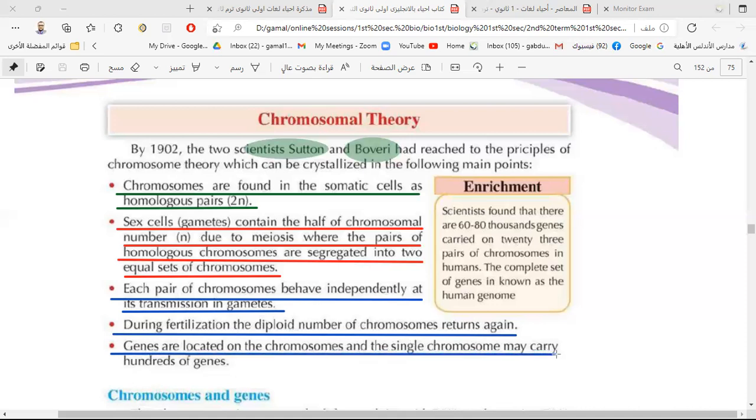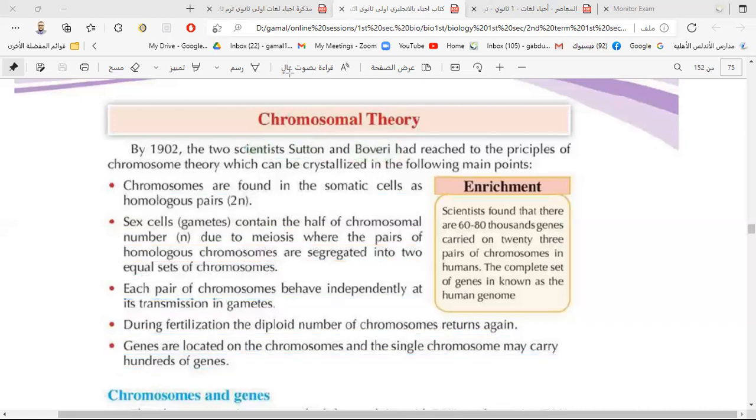Genes are located on the chromosomes, and each chromosome may carry hundreds of genes. This is the basics of chromosomal theory, which Sutton and Boveri said about the chromosomes.